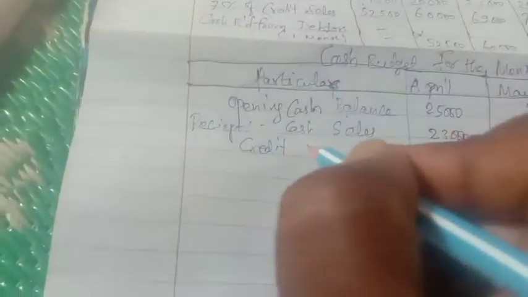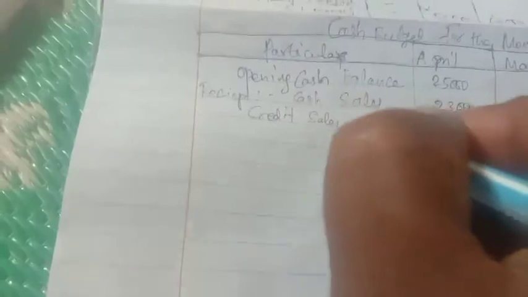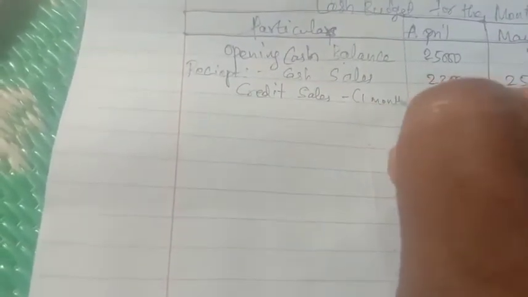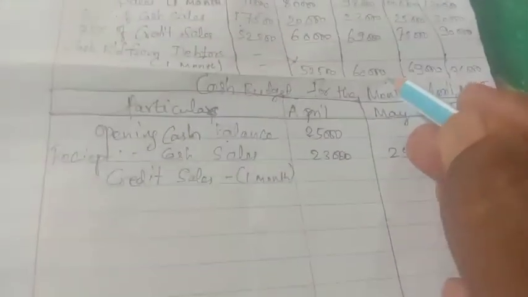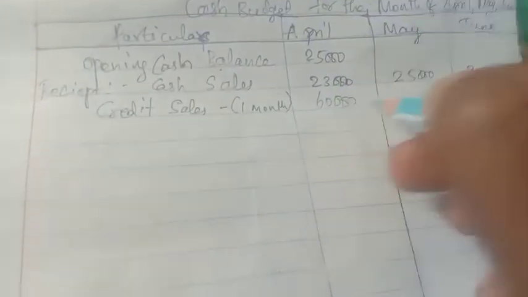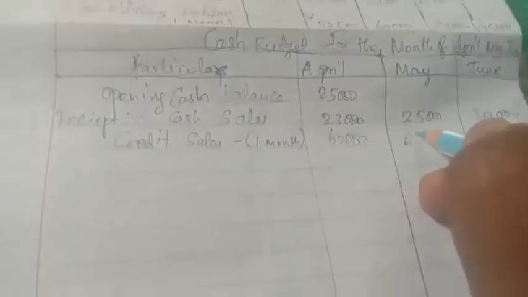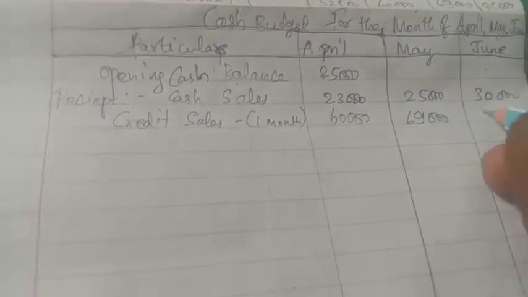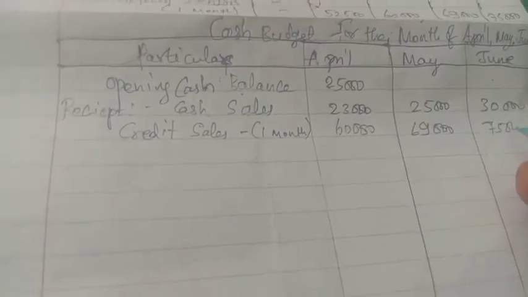When it comes to credit sales, we have to see the time period, that is 1 month. We already calculated how much will be for 1 month. See the April column. April column is 60,000. So 60,000, 69,000, 75,000.